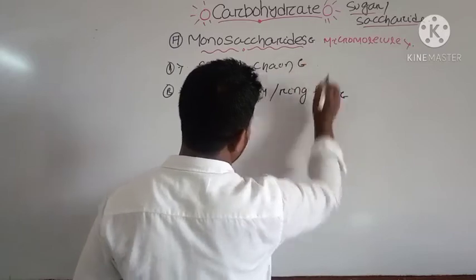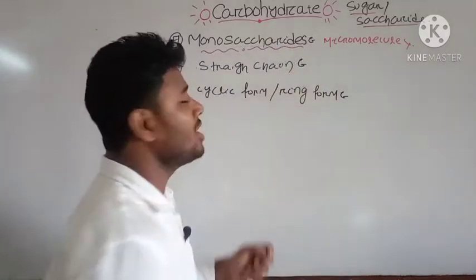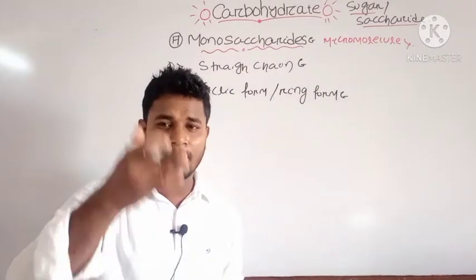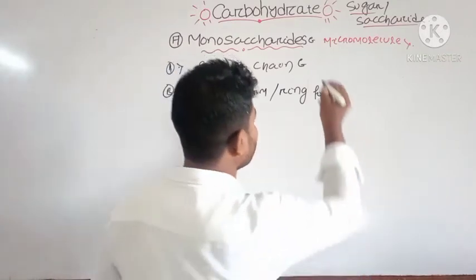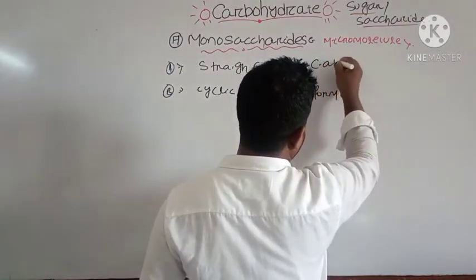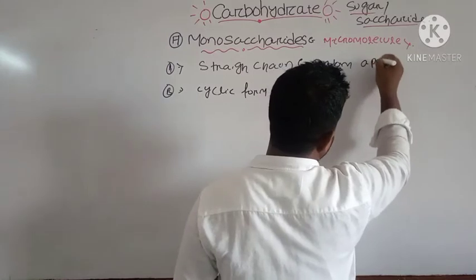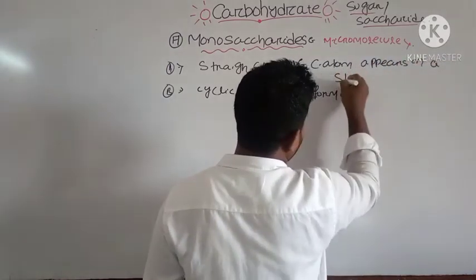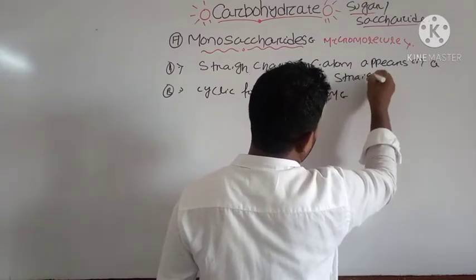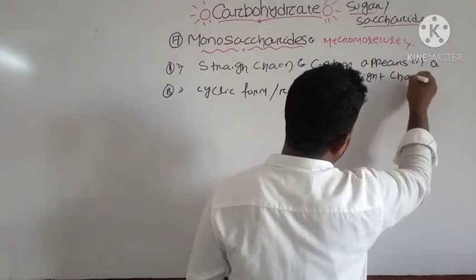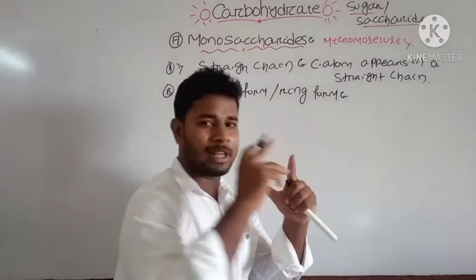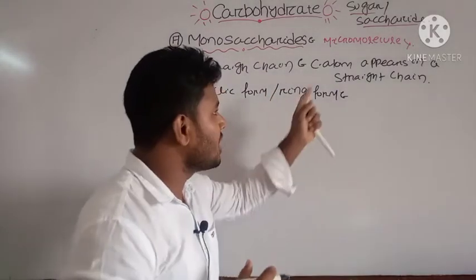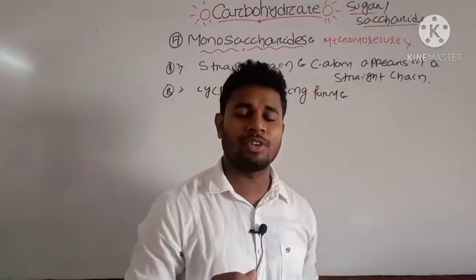In the straight chain, you can see the carbon atoms appear in a straight chain. But in the ring form, the carbon atoms appear in a ring. Later we will discuss that. First, the straight chain of carbon atoms.